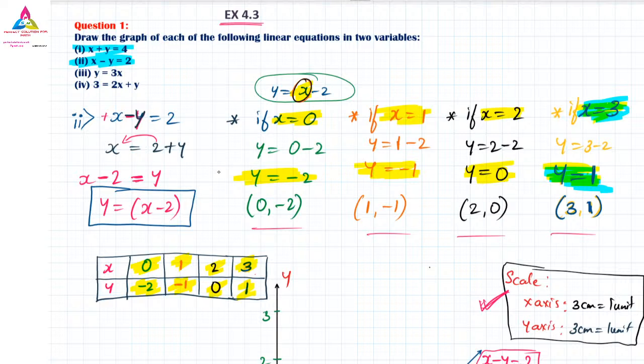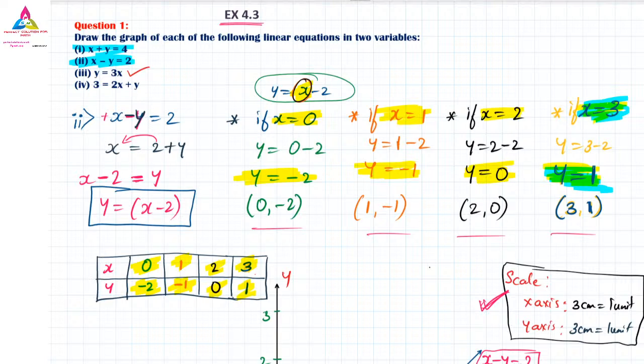Several students are going for the third, so let me go with the third one, because it is easy. The fourth one is also very easy, no problem. Both are simple, the same type. Since most of you are going for the third one, I will move on to the third one only.